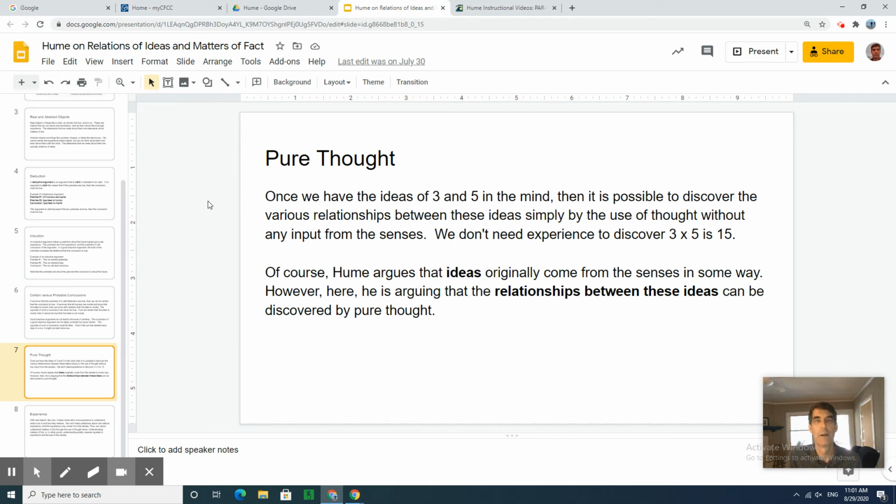You can't. You just simply take the ideas you have in your mind, and Hume thinks those ideas come from experiences, but you've got the ideas now in your mind, and then through just thinking about it, you can compare these ideas and discover their relationships. So it is pure thought that discovers these relationships between the ideas. But the ideas themselves, Hume argues, come from experiences. He's still an empiricist.